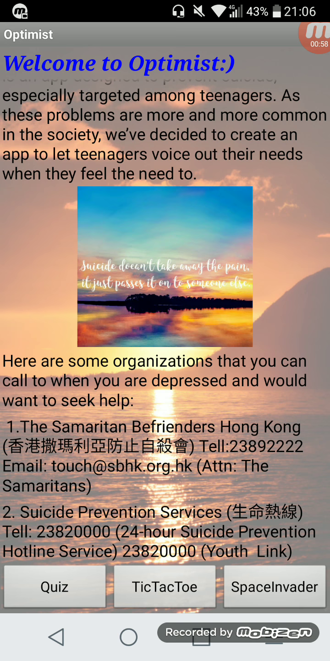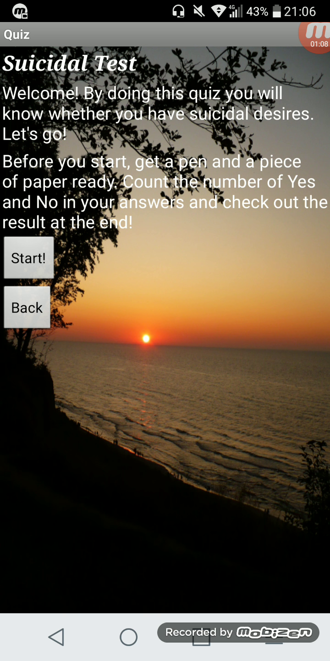At the bottom part, there are 3 buttons: quiz, tic-tac-toe, and space invader. Let's first look at the quiz. So this is a suicidal test, and by doing this test, users will know whether they have suicidal desires or not. So let's go by pressing the start button.